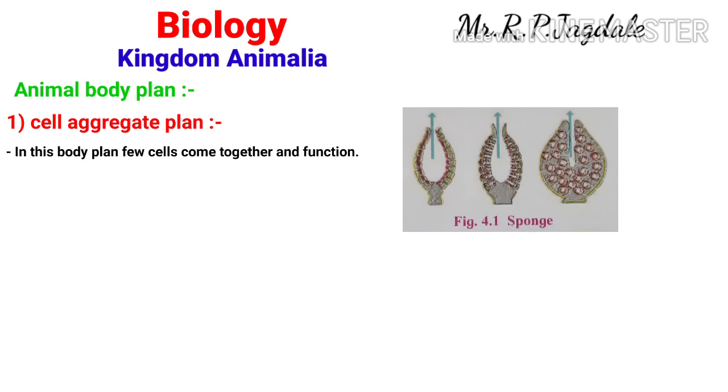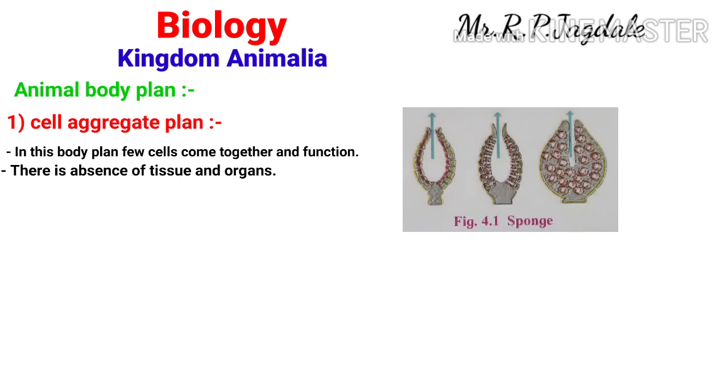That means these animals are made up of only a few cells. There is an absence of tissues and organs, so cells perform the functions for the animal.